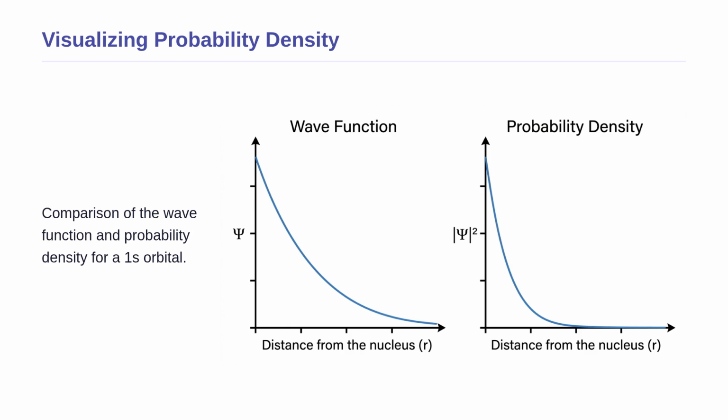Notice how the wave function curve on the left spreads out further and decays exponentially. However, the squared probability density curve on the right drops off much more sharply. This sharp drop-off visually demonstrates that the electron is overwhelmingly most likely to be found very close to the nucleus.